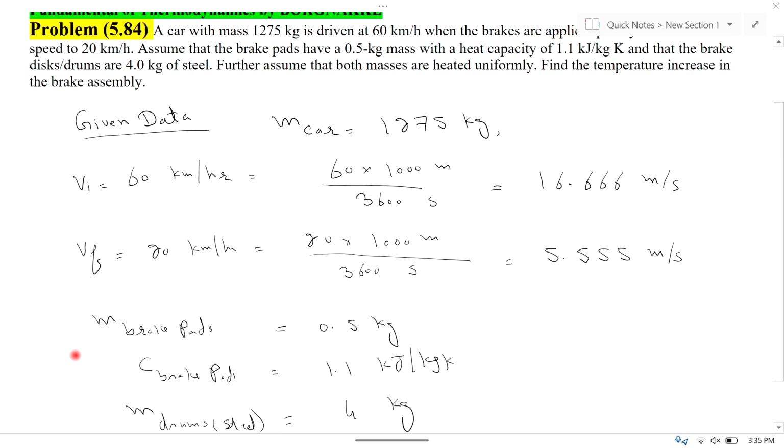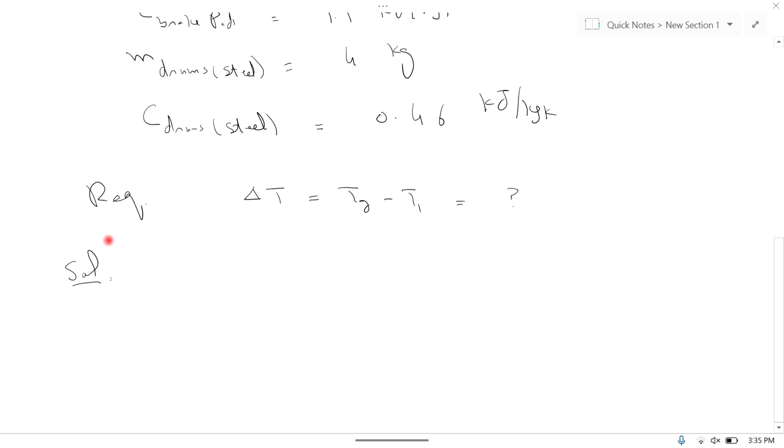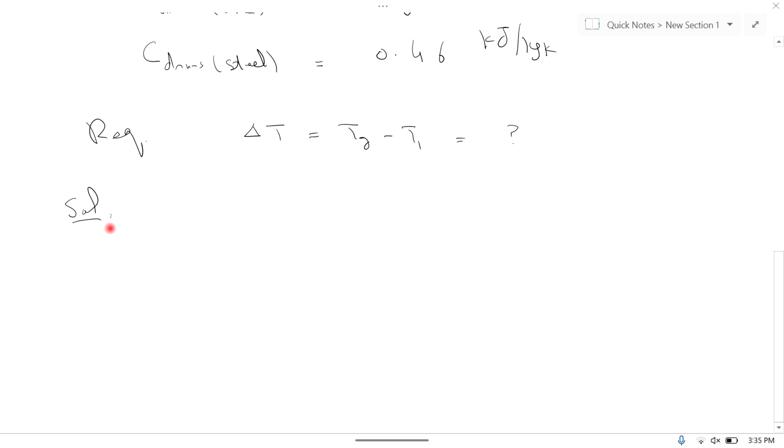Further, assume that both masses are heated uniformly. Find the temperature increase in the brake assembly. Required is to find increase in temperature del T. Find del T or T2 minus T1. So here we start the solution. First we find the kinetic energy, because in this case we assume that all the kinetic energy lost is absorbed in the form of heat. So it means that kinetic energy is equal to del Q.